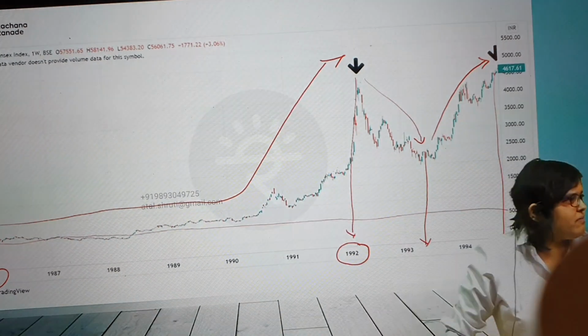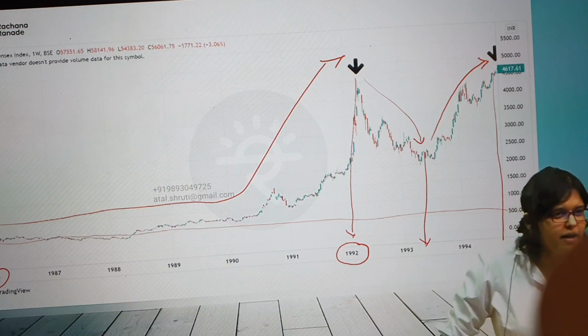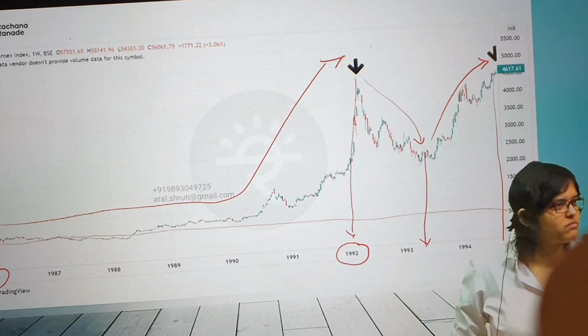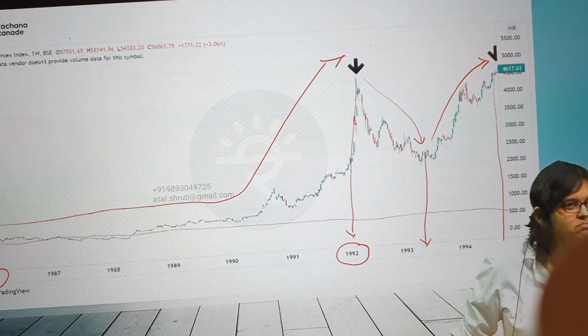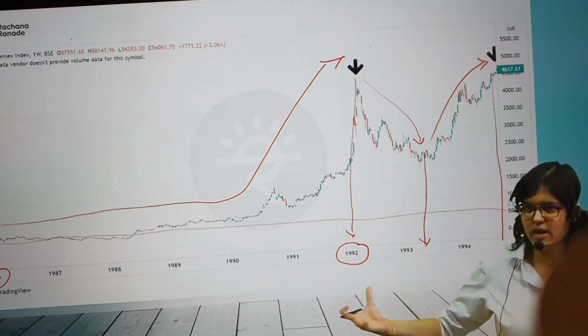Now you want to tell me, when the Harshad Mehta scam was unveiled, was uncovered, people who might have invested at that time might have thought, oh my god, this is one of a kind thing that has happened, it has never happened before, and now it's all over. Now mark my words, okay? What was the logic of people? Gone. This is the first time something like this has happened. We don't have any past precedents to check how the market has recovered.